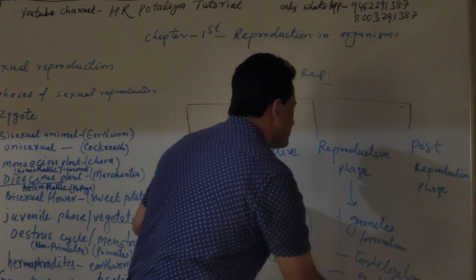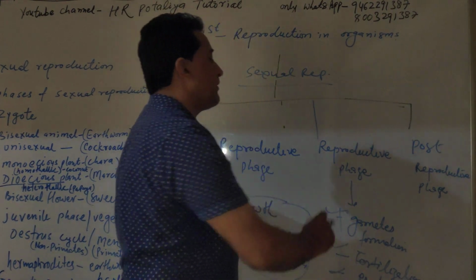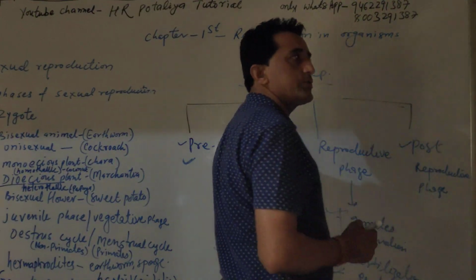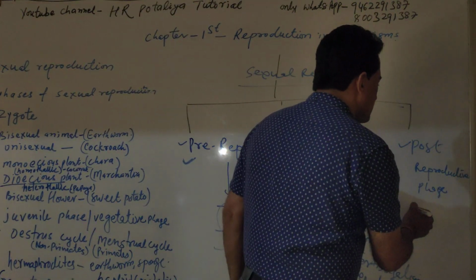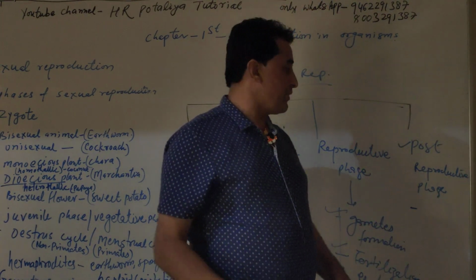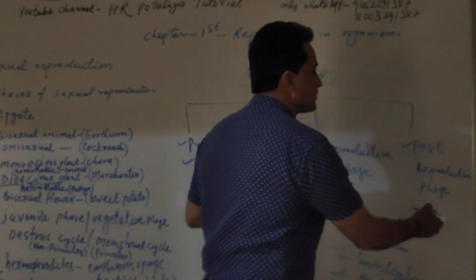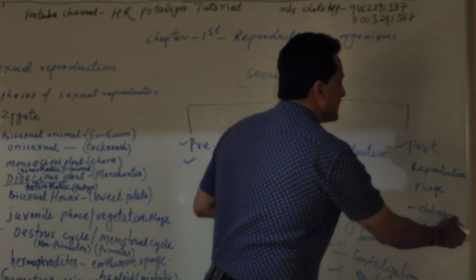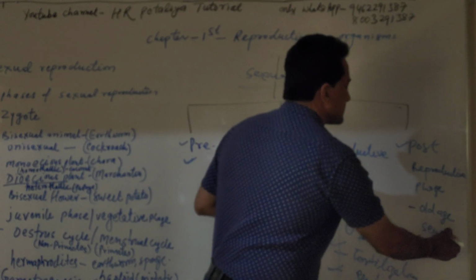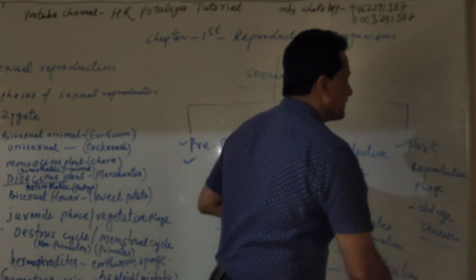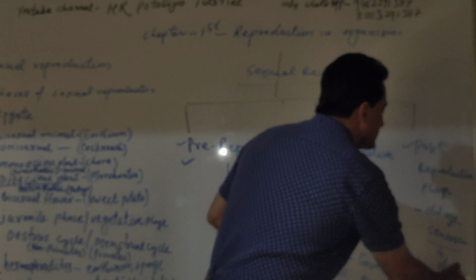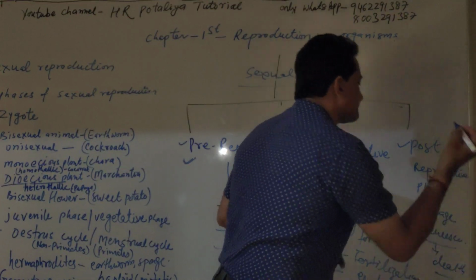All these are the phenomena of the reproductive phase. And in the post-reproductive phase, what happens? There is old age, as well as senescence, after which death occurs.